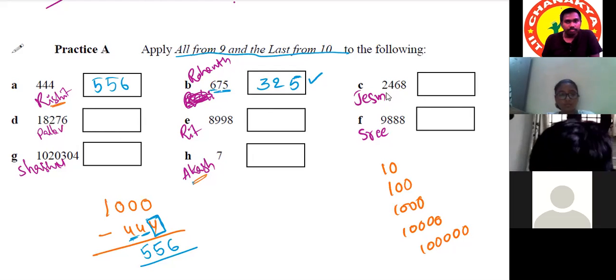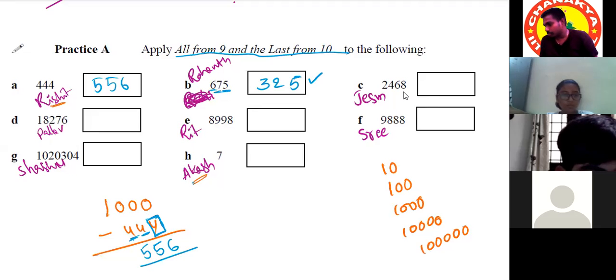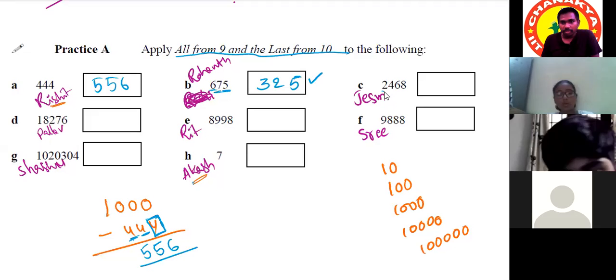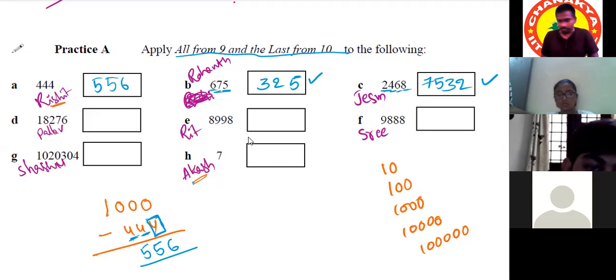Now, Jashmita. Yes, sir. The nearest above base of 2468 is 10,000. So we have to subtract 2468 from 10,000. 9 minus 2 equals 7. 9 minus 4 equals 5. 9 minus 6 equals 3. 10 minus 8 equals 2. Very good. Excellent.